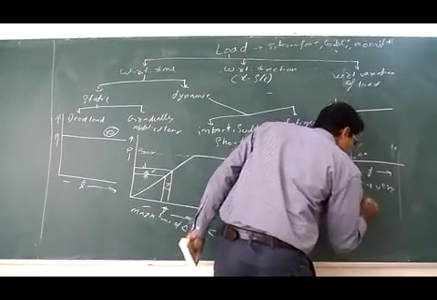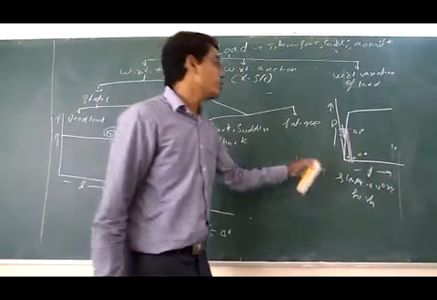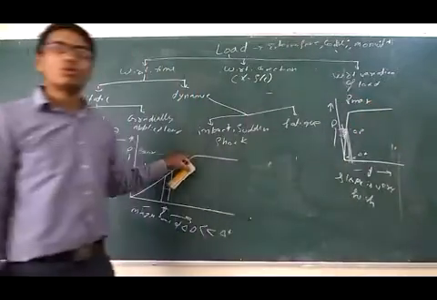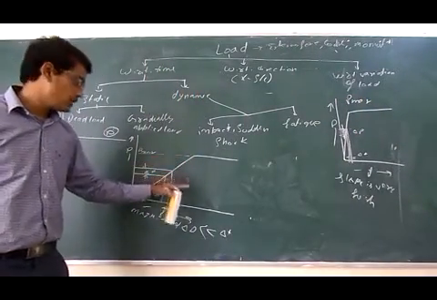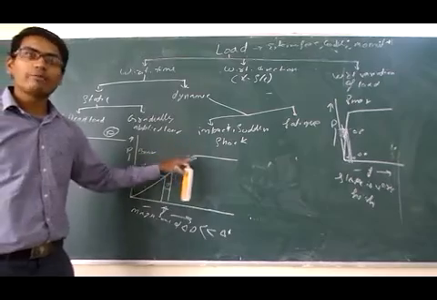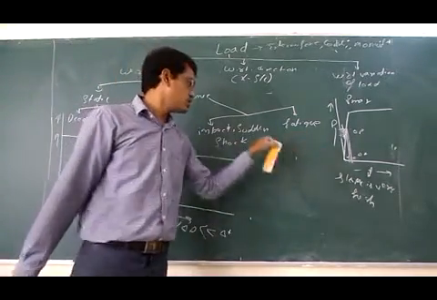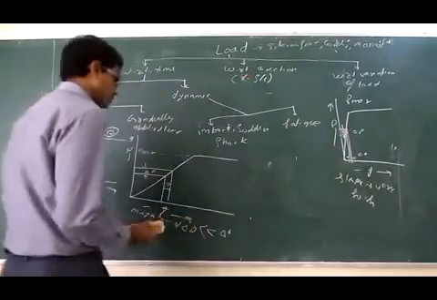Means in a small fraction of time, the intensity of load changes from 0 to the maximum value P max, whereas in the gradual case the slope is very low, so it takes a definite time to reach its maximum value. So this is a case of sudden or impact load.